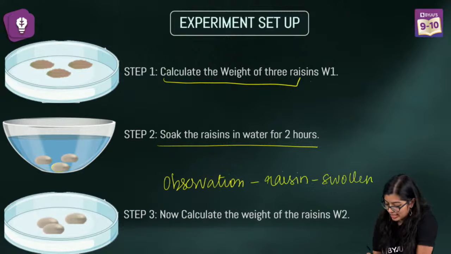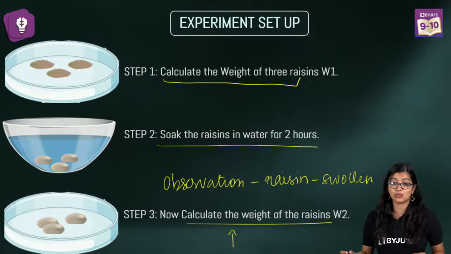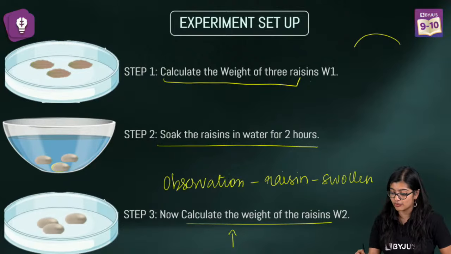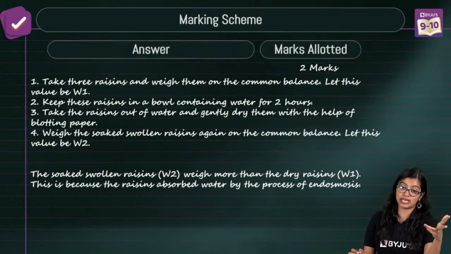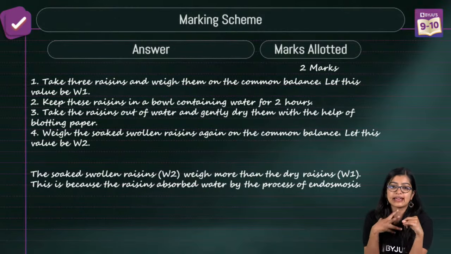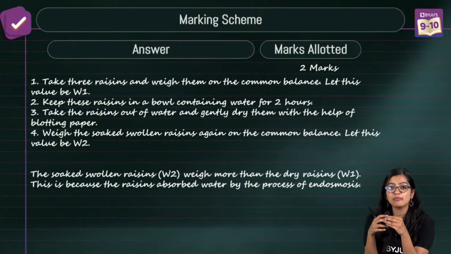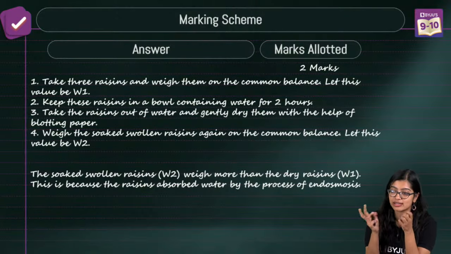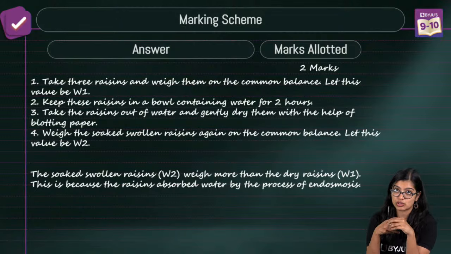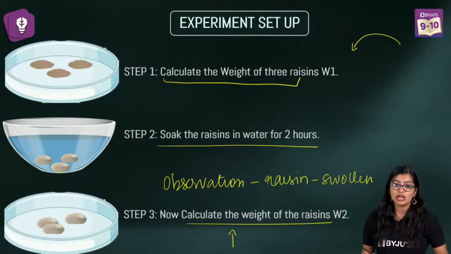And when we calculate the weight, we see that the weight has become more, which suggests that water has entered from outside to inside. That suggests that osmosis has taken place. See, raisins already have no water. Don't then go and put it in salt water, where you will not be able to determine osmosis. So in this case, you will have to keep it in hypotonic solution.